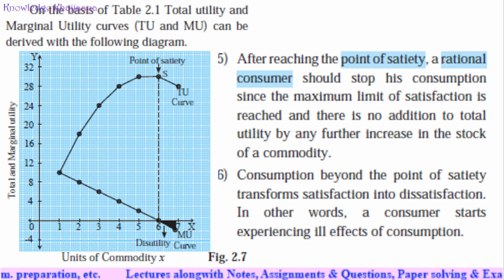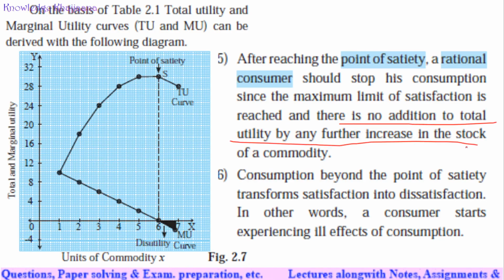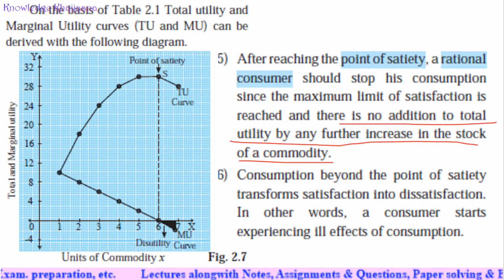After reaching the point of satiety, a rational consumer should stop his consumption, since the maximum limit of satisfaction is reached and there is no addition to total utility by any further increase in the stock of a commodity. What does this mean? After reaching 100% satisfaction, a rational consumer, a normal person, should stop his consumption.